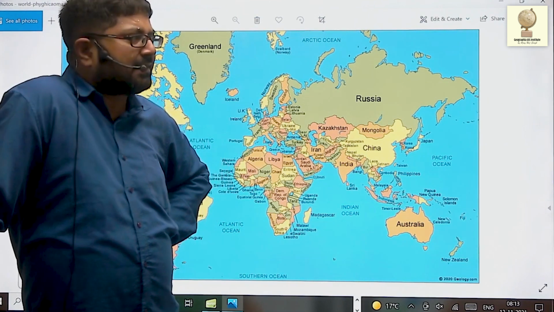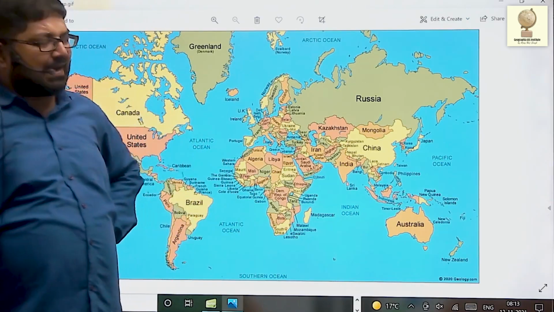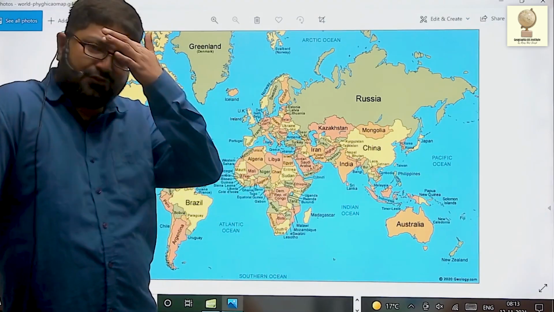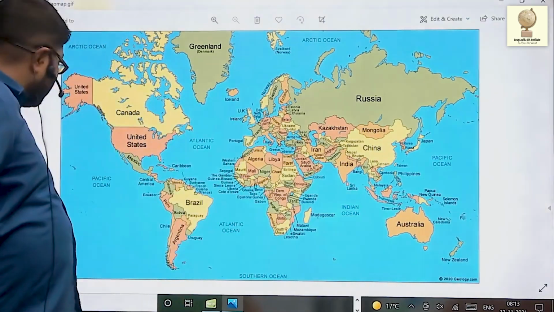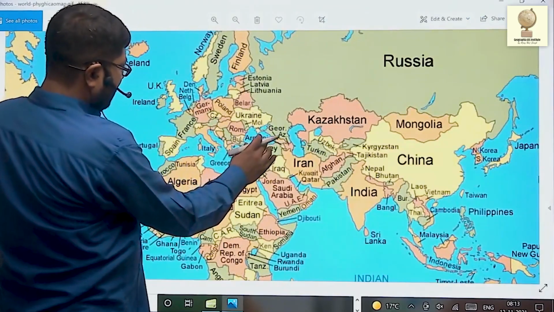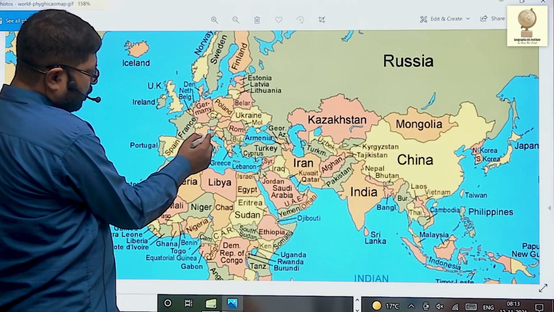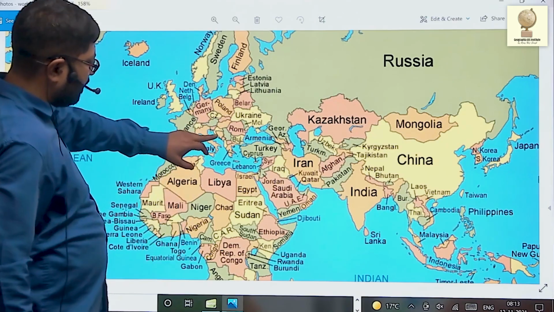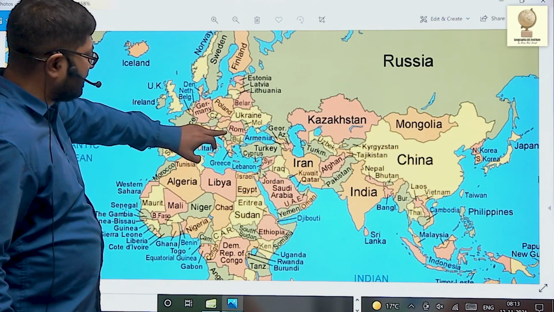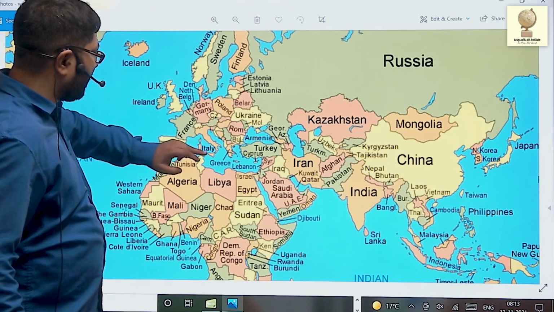Now, there are certain countries known as Balkan states. These Balkan states are on the eastern side of the Adriatic Sea. This is the Adriatic Sea. And if you see the countries, Slovenia, Croatia, Bosnia-Herzegovina, Montenegro, Albania, Greece, Macedonia, Serbia, and this is Hungary, and this is Slovakia.